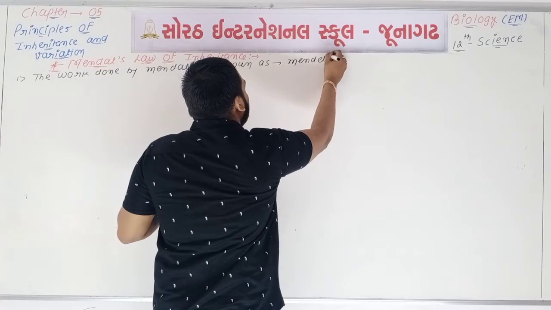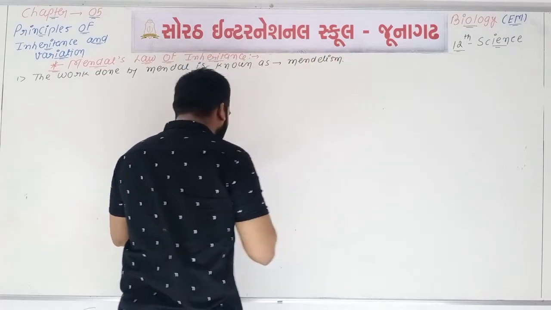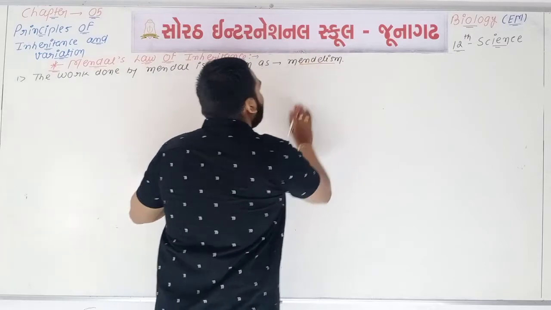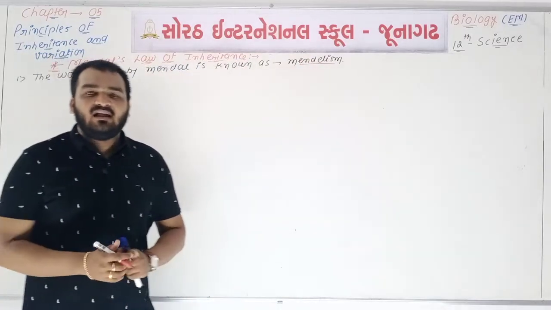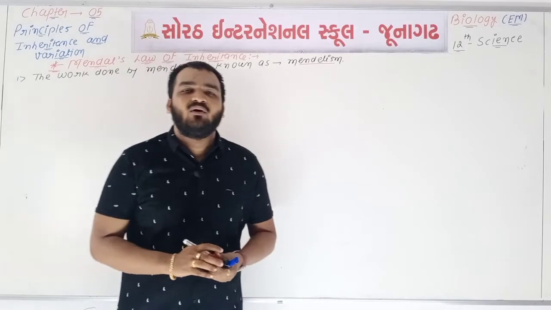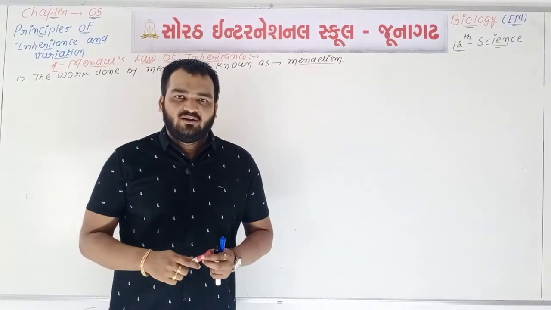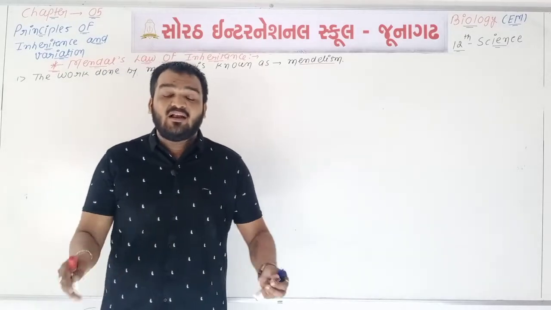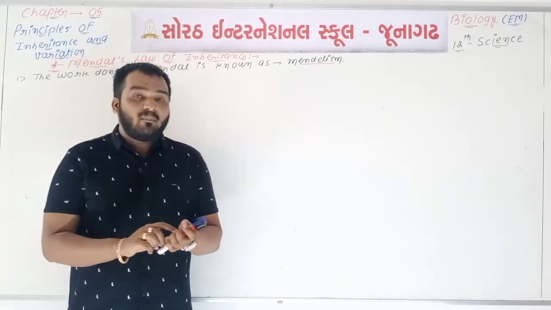The work done by Mendel is known as what? It is known as Mendelism. So now we have a new word. What is the meaning of Mendelism? The work done by Mendel in the field of genetics is known as Mendelism.